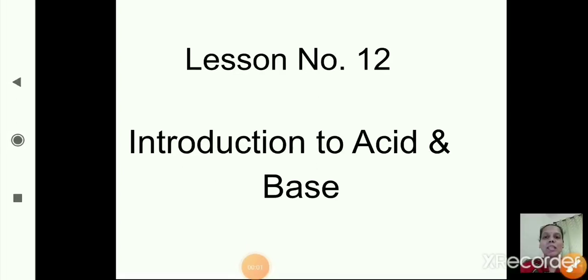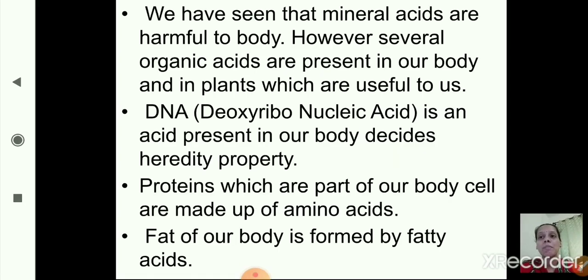Good morning students. In the previous session we studied the properties and uses of acids. We have seen that mineral acids are harmful to our body. We studied mineral acids, which are also called strong acids. Which are the examples of mineral acids? The mineral acids are sulfuric acid, that is H2SO4, nitric acid, HNO3, and hydrochloric acid, that is HCl.